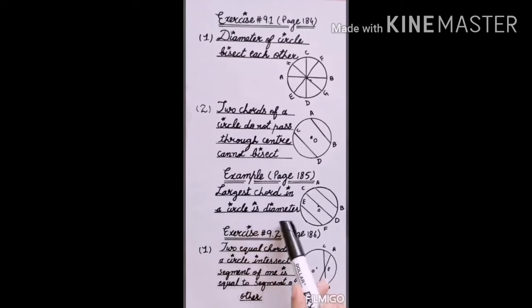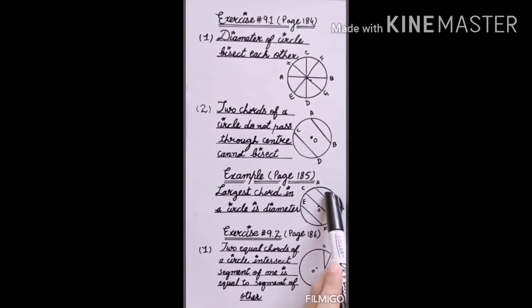The largest chord in a circle is the diameter. They have said if you want to find the length of all the chords and which one will be the largest, without calculating the length of the chord you can tell that CD will be the largest. Why? Because it is a diameter. This chord passes through the center. In the diagram you can also observe that the length of AB looks smaller than CD, and the length of EF also looks smaller than CD. The length of CD looks larger than EF and AB. So they have said that the largest chord is the chord which passes through the center, or the largest chord is the diameter of the circle. You can also find the length as well.